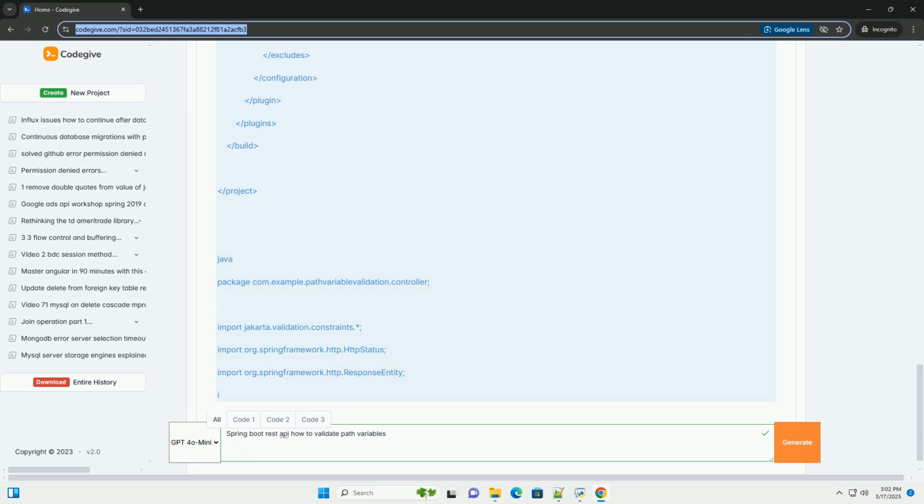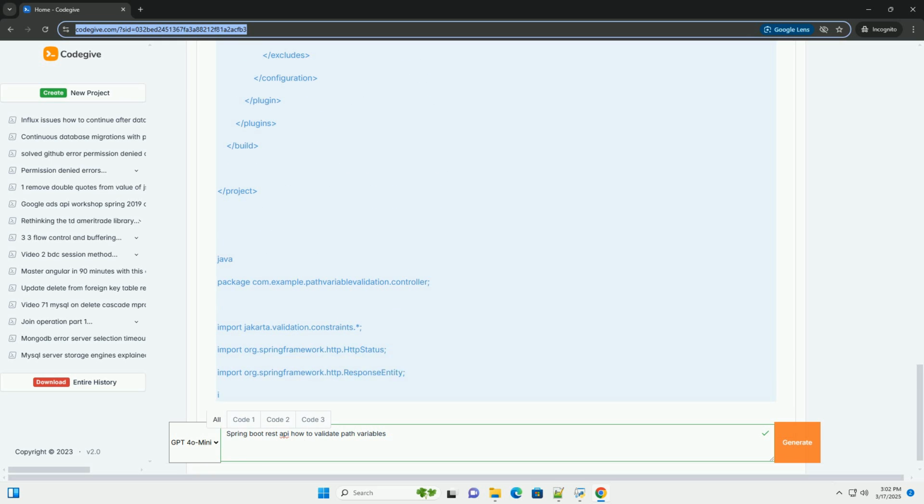@Size(min, max) specifies the minimum and maximum size, length, of a string or collection. @Pattern(regexp, message) specifies a regular expression that the validated value must match. Regexp is the regular expression pattern, and message is the error message to display if the pattern doesn't match. @NotBlank ensures that a string is not null, empty, or consisting only of whitespace. @PositiveOrZero ensures that the validated value is a number, or null for primitives, and must be positive or 0.